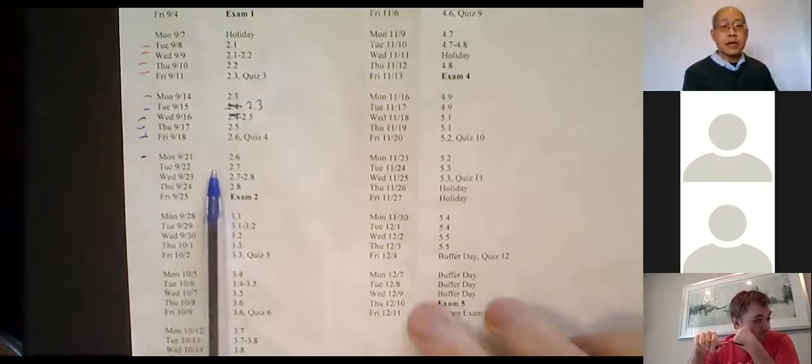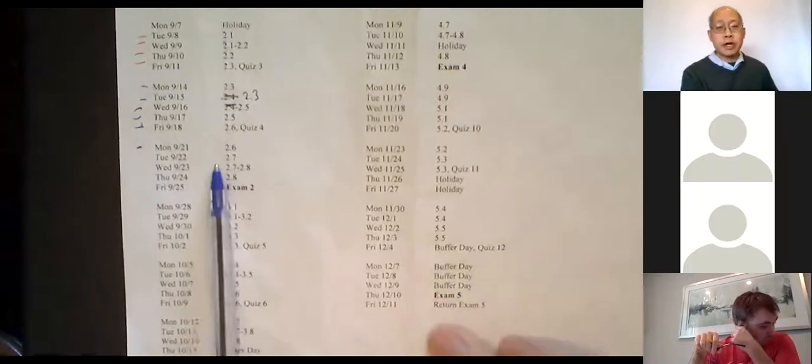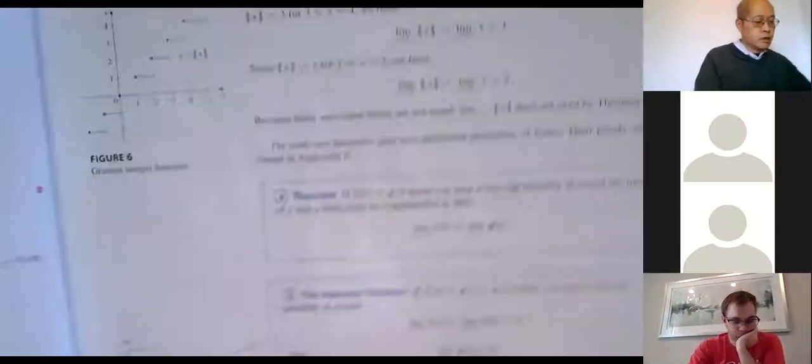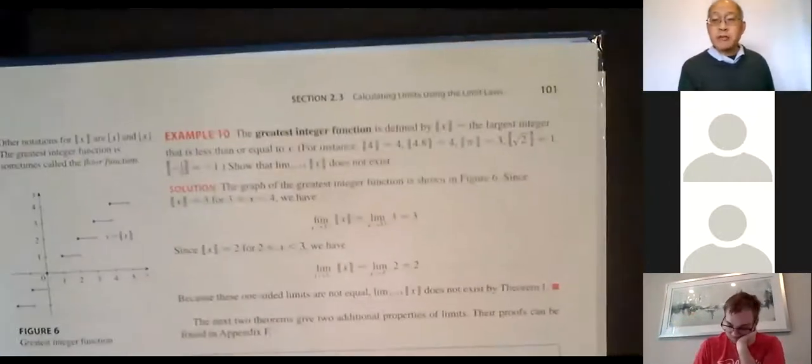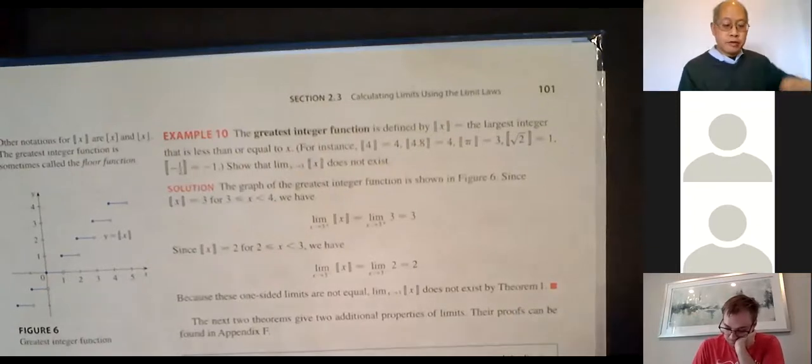Okay. All right, so it's mostly the derivative today, 2.7 and 2.8. I do want to go back and finish up the last part of 2.6 on the squeeze theorem. So the squeeze theorem back on page 101, section 2.3.